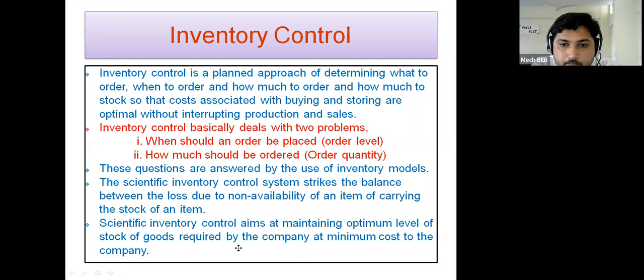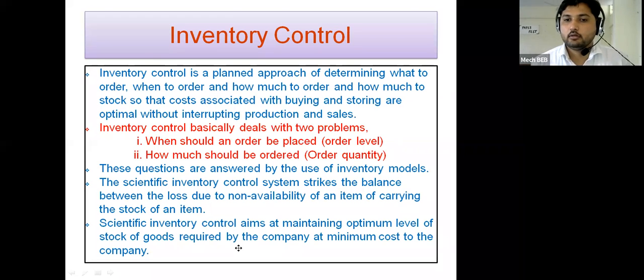Next point. The scientific inventory control system strikes the balance between the loss due to non-availability of an item and the cost of carrying the stock of an inventory item.